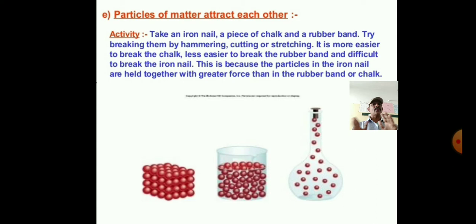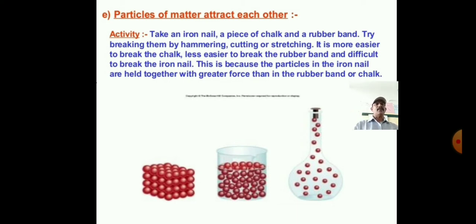One thing is different from another thing, so they are different, are they? But of these three things, the iron nail is very difficult to break, because the particles in the iron nail are held together with greater force than in the rubber band or chalk. So here we have used three things, by hammering, cutting and stretching: the iron nail, the chalk piece and the rubber band.